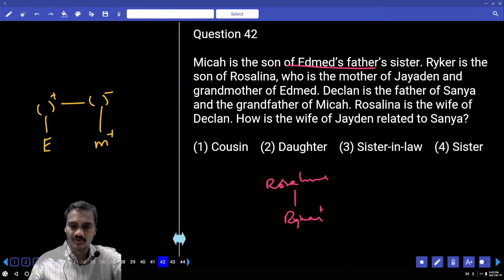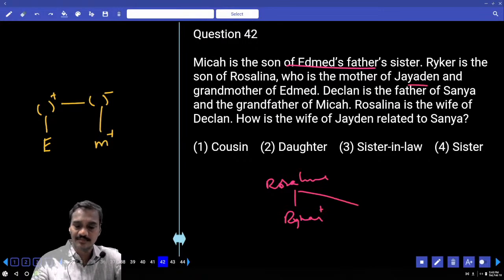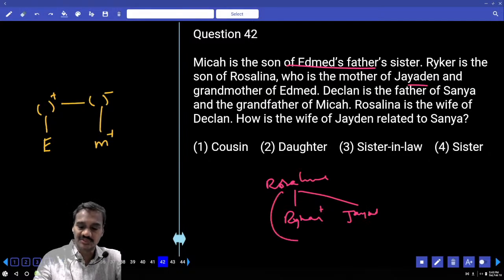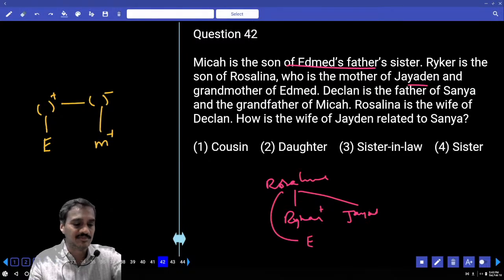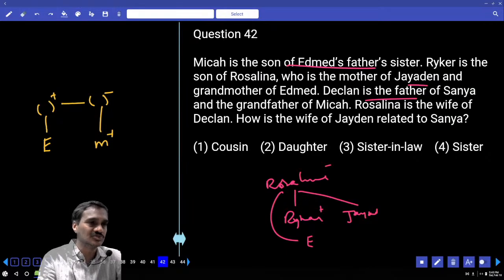Rosalina is the mother of Jayden, and grandmother of Edmund. Now this person is the grandmother of Edmund. Then Declan is the father of Sanya, and grandfather of Mika. So these two persons are cousins to each other.